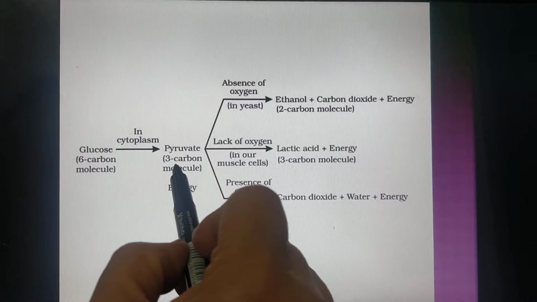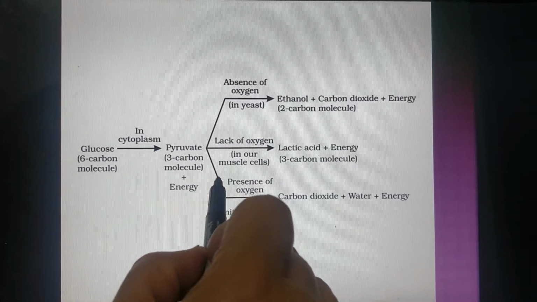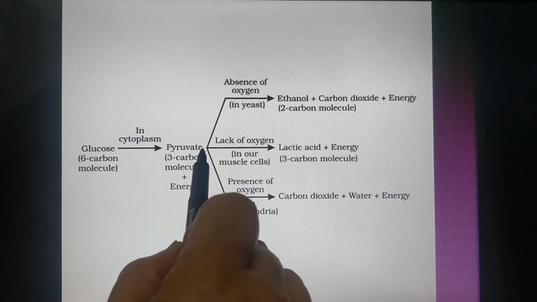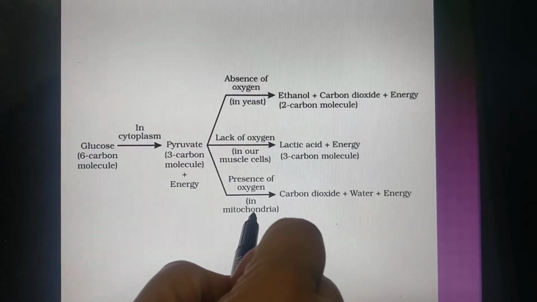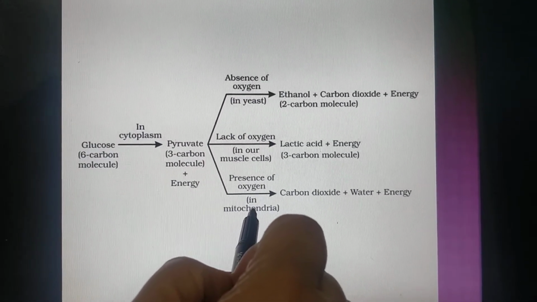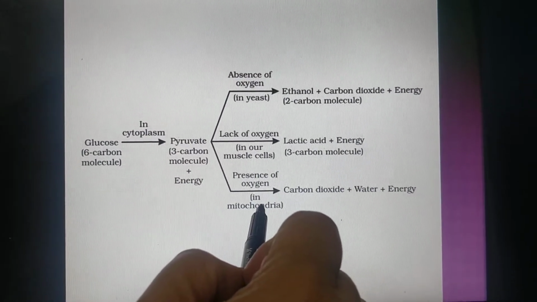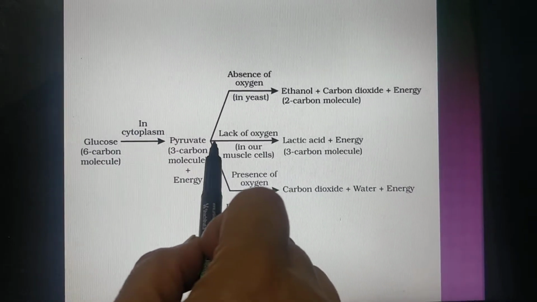For the higher organisms, plants and animals, this is the pathway where pyruvate enters into the mitochondria of the cell. We have studied in our 9th class that mitochondria is the powerhouse of the cell. It is the site of respiration, site of food oxidation, energy production.